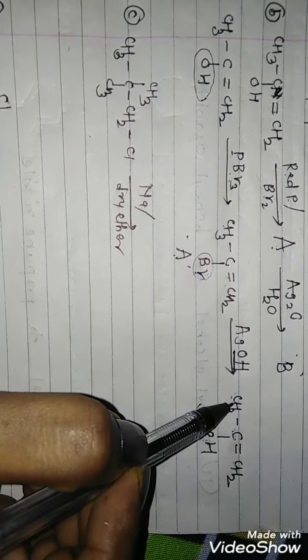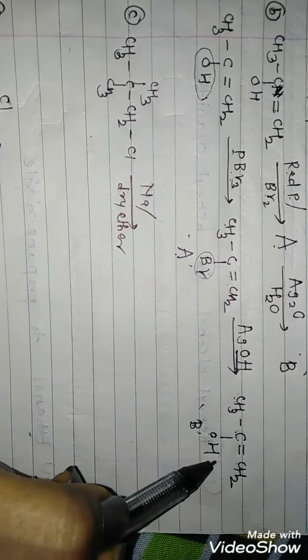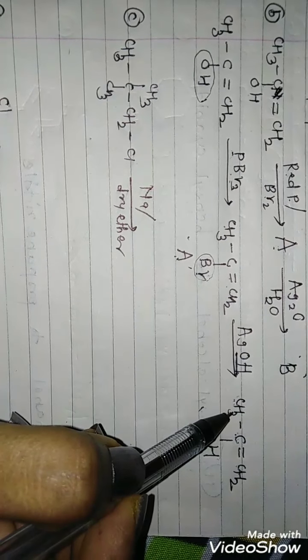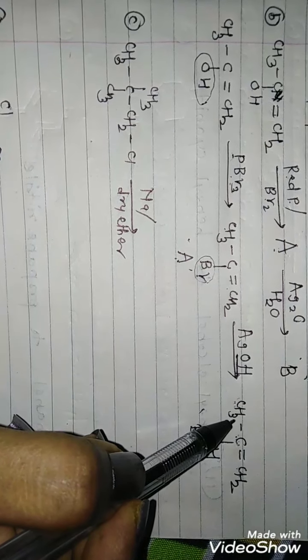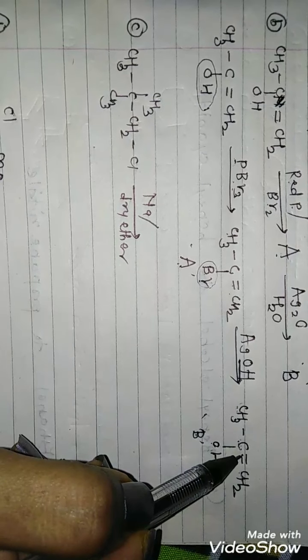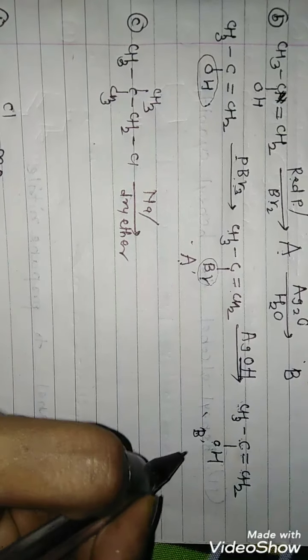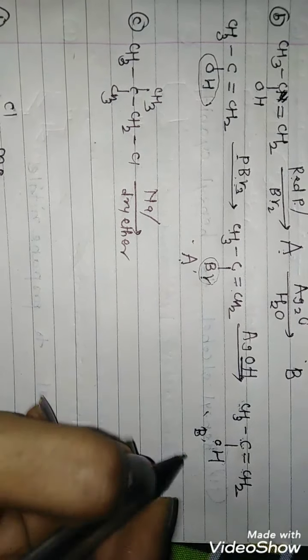So the parent is propane, but the functional group present is alcohol, so now it will become propanol, but there is also a double bond, so now it is propenol. And 1, 2, 3, so we will give the name to this compound.